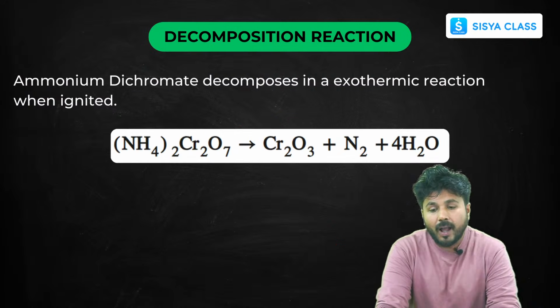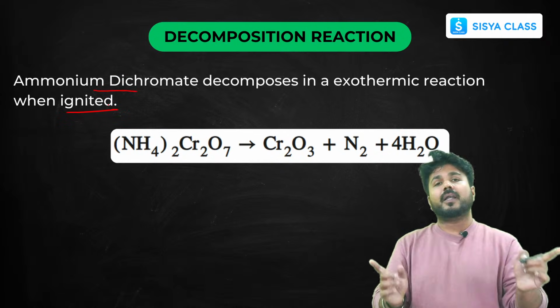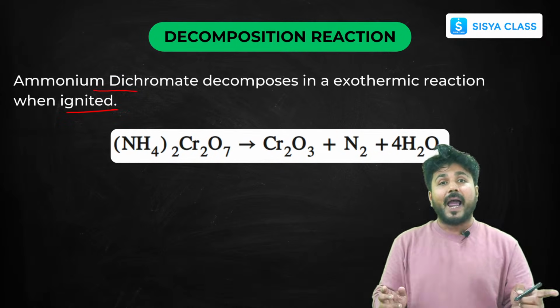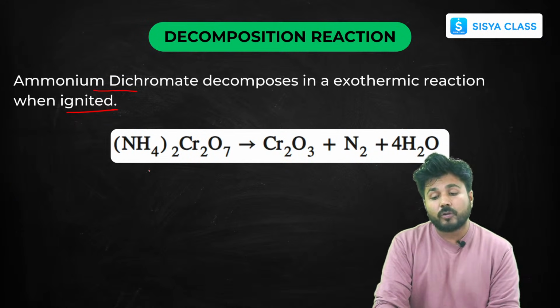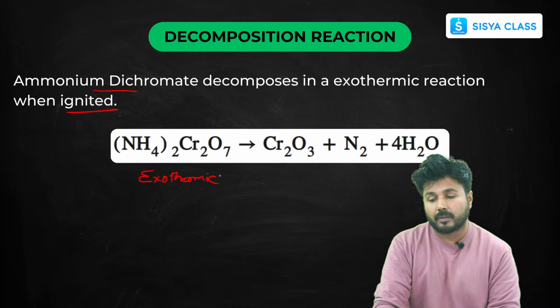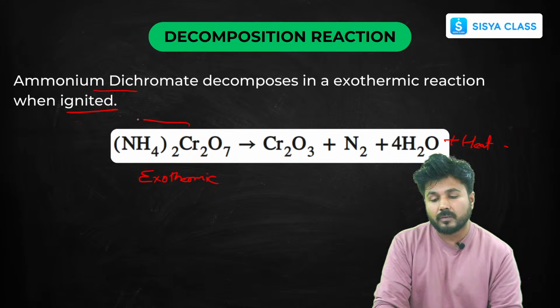Okay, now there's another reaction. As I have said, there can be an exothermic reaction, there can be an endothermic reaction. So now there's one more reaction, that is exothermic. That means heat will be released here. Okay, so now as you can see this, what is this compound? This is your ammonium dichromate.